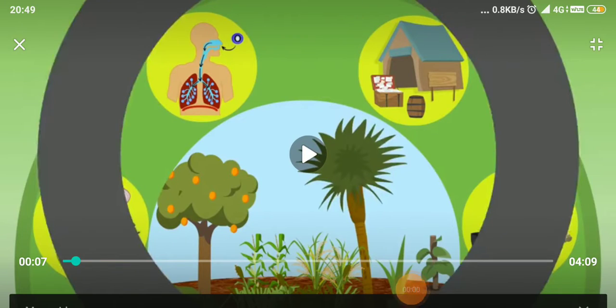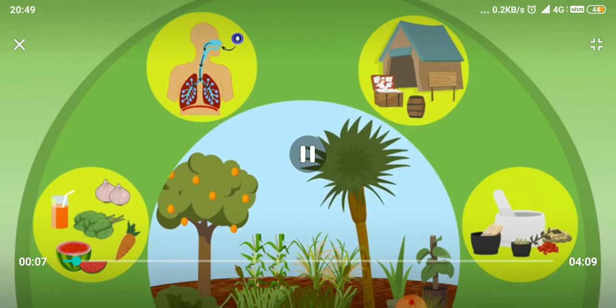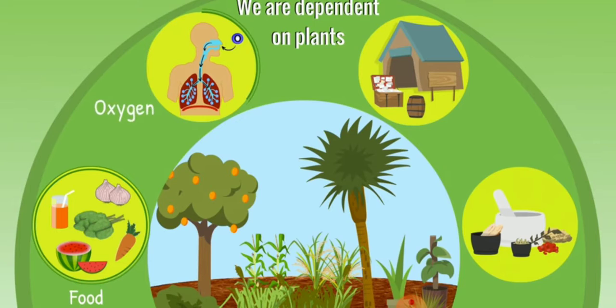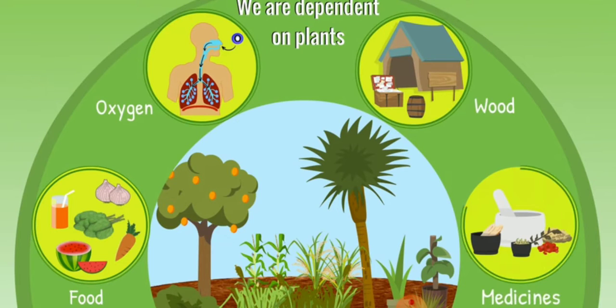Good morning, students. Today we are starting new chapter number 7, getting to know plants. As you know, plants play an important role in our existence, and all living beings depend on plants for food and shelter. And you know that plants give us oxygen, food, wood and medicines, and plants also provide